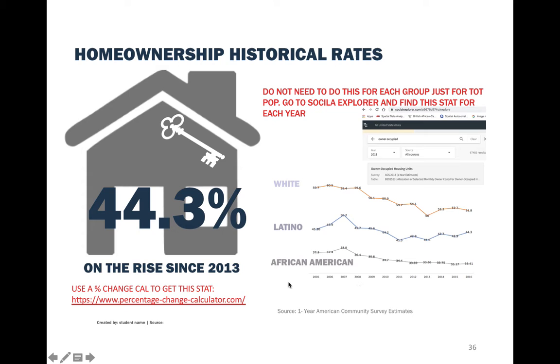If you can pick more, that would be better because the homeownership rates really changed in 2008, as you can see. It was higher until 2008, when they became lower, and now they're moderately increasing for some groups. So here we have whites, Latinos, African Americans. You don't have to worry about that. You only need to look at total population instead of looking at each racial and ethnic group. And here it shows which table we are looking for, which is owner occupied housing units.